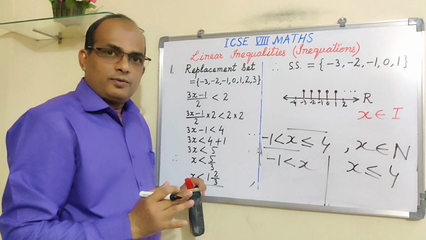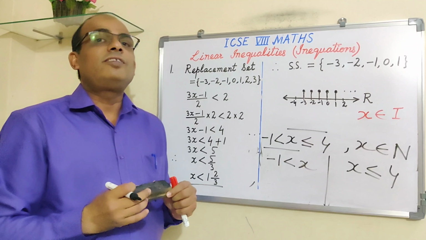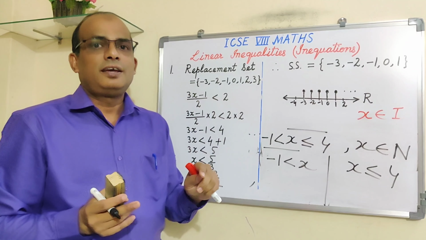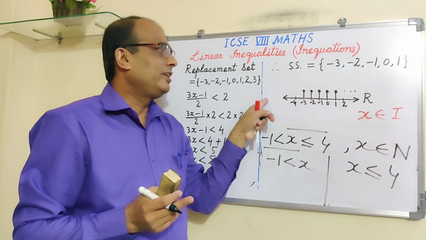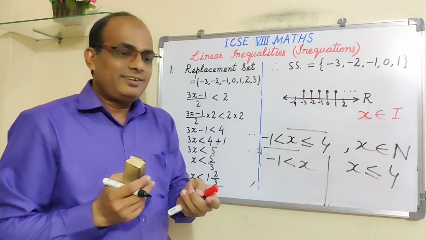Okay, fine. So you read the question. If they are asking you to represent on the number line, then only you represent the solution set on the number line. And if they are telling you to write down only the solution set, that means you have to write down the solution set till here. For this type of representation, the question will say solve the inequation and represent the solution set on the number line.